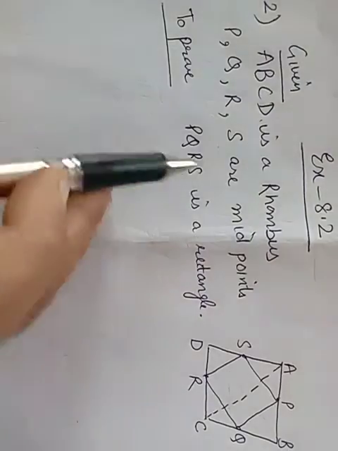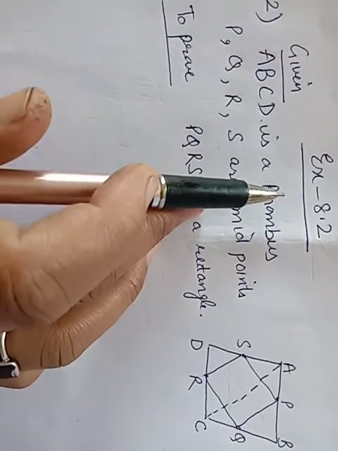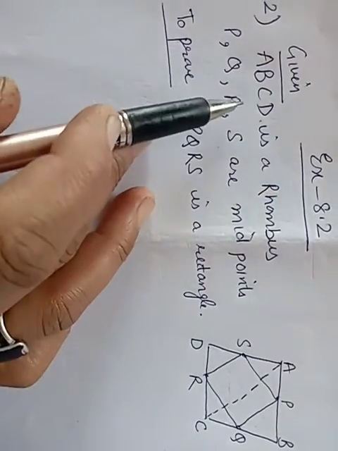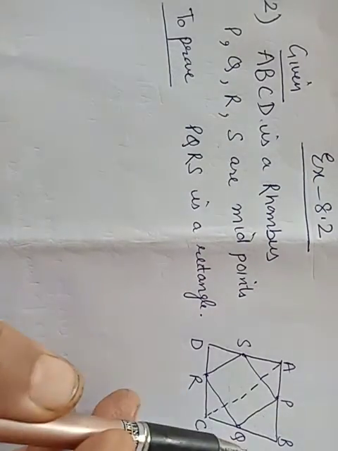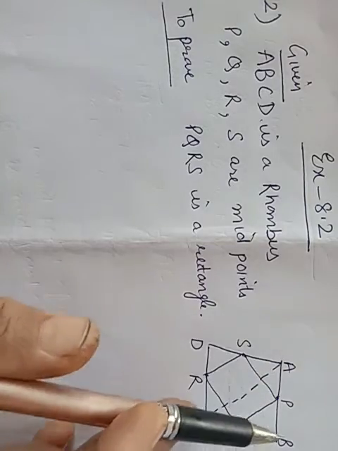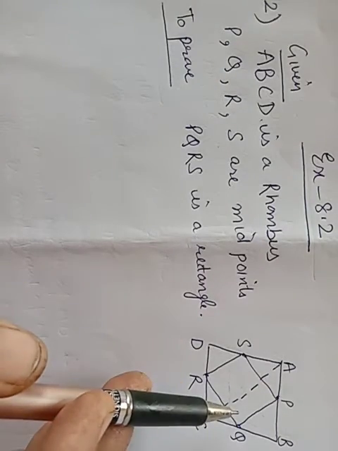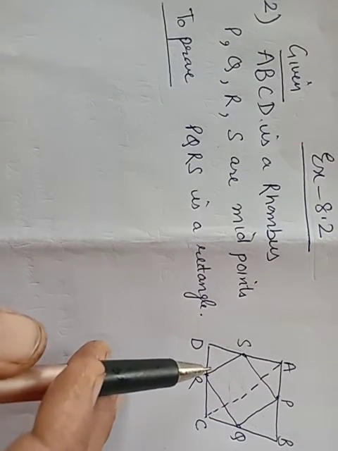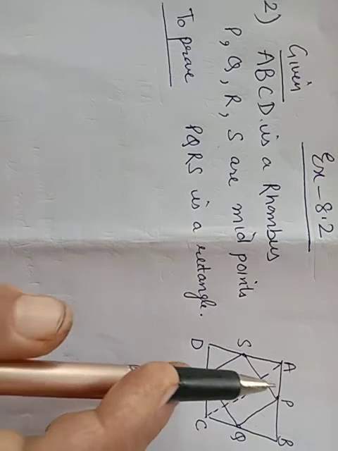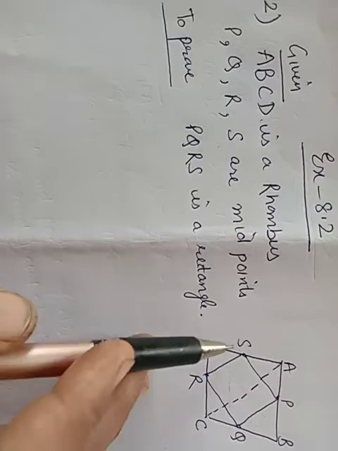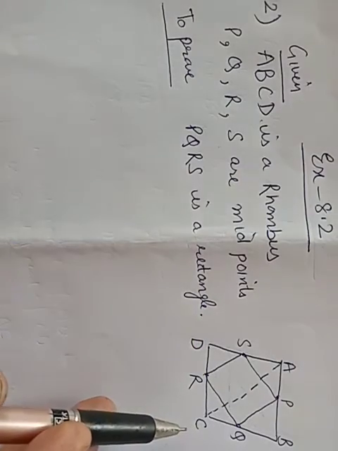Okay students, let us do question 2 of exercise 8.2, in which we have given ABCD is a rhombus and P, Q, R, S are the midpoints of the sides AB, BC, CD and DA respectively, and we have to prove that PQRS is a rectangle. So we have joined these midpoints and also we have joined AC.